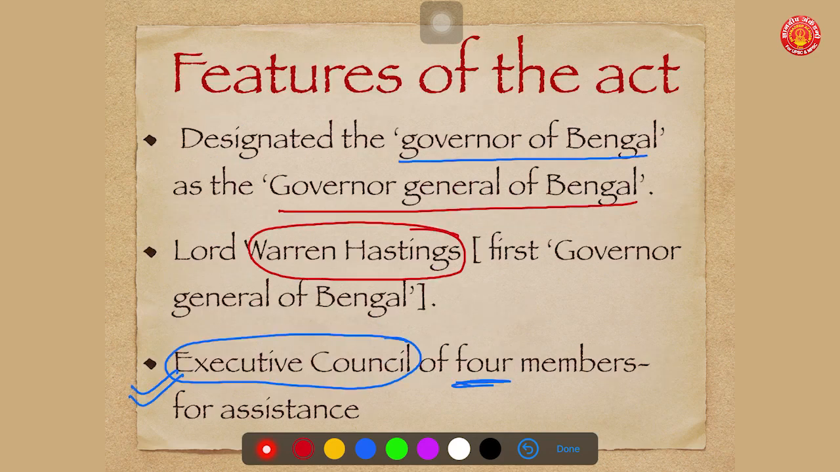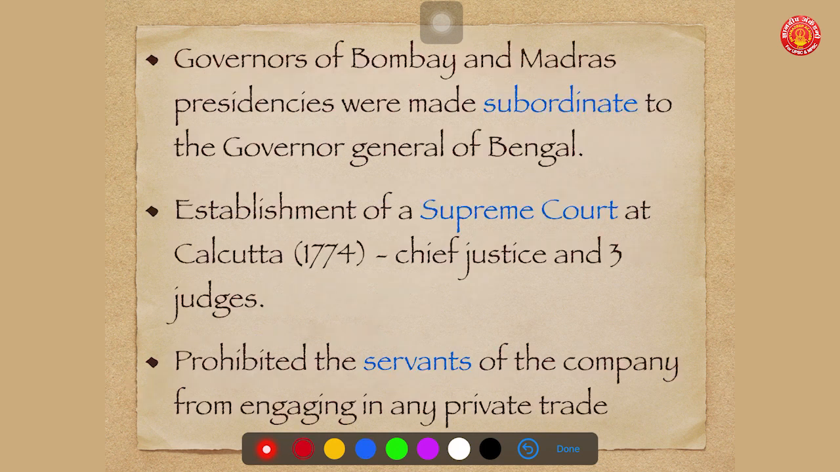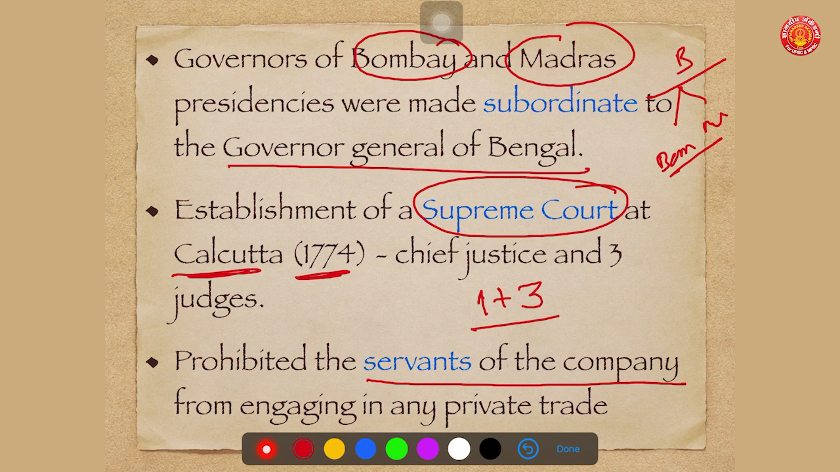Then the features: the Governor of Bengal was called the Governor General of Bengal, first important point. Second important point, Warren Hastings was the first Governor General of Bengal. Third, he had an executive council to assist him in various functions. Fourth, the Governors of Bombay and Madras were made subordinate to the Governor General of Bengal.